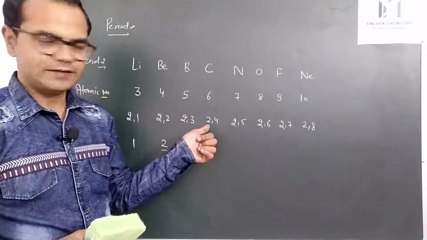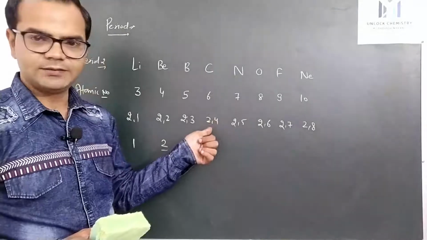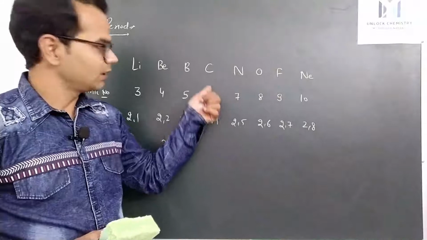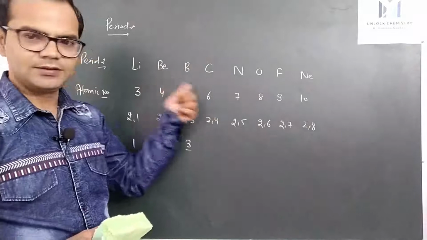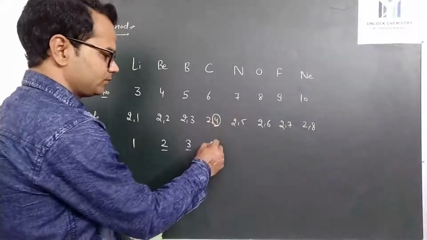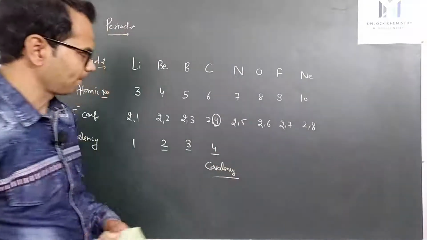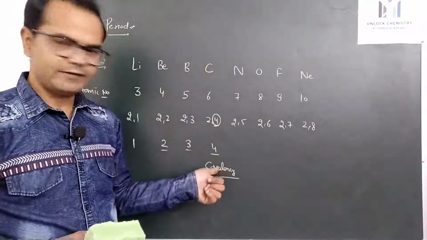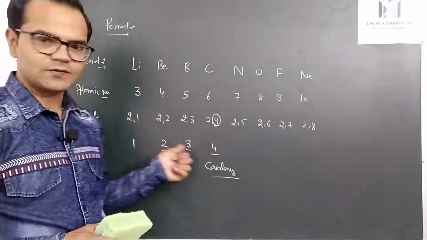But now, as we have discussed in organic chemistry, carbon cannot form a C+4 cation or a C-4 anion. It has only one option, to share electrons. So in the case of carbon, or we can say group number 14, we use the term covalency instead of valency. Carbon shows a covalency of 4. It shares 4 electrons, that is called covalency of group number 14, or we can say carbon shows tetravalency or covalency of 4. Again, we are not using any sign. Valency never comes with a sign.